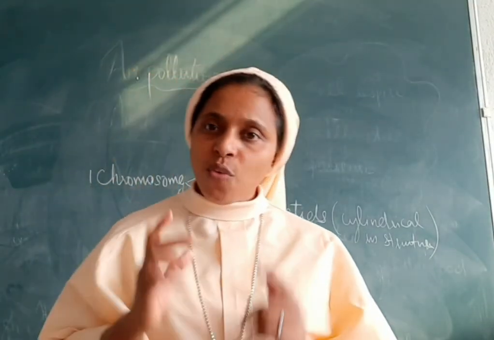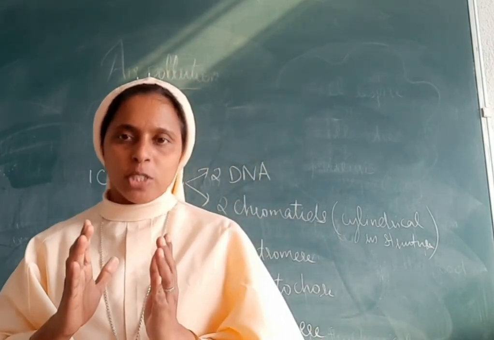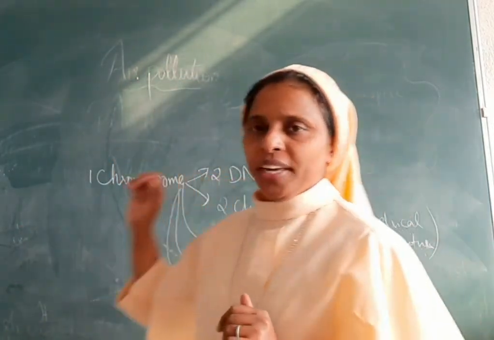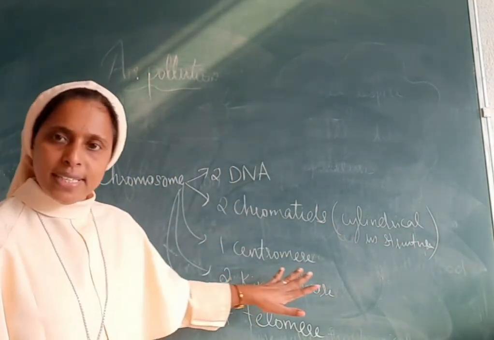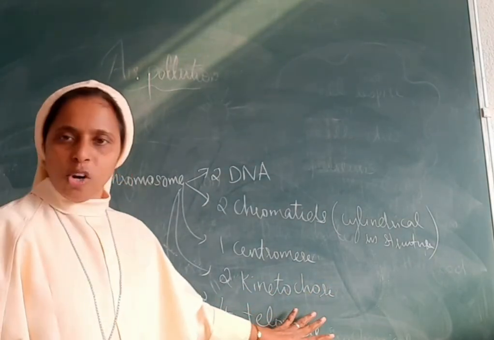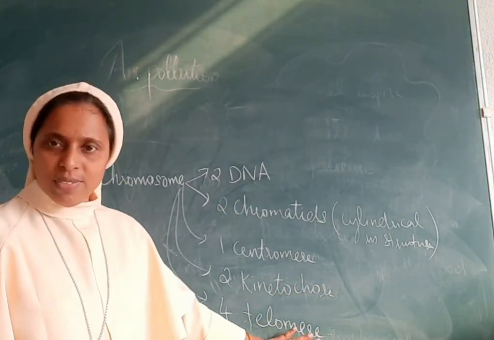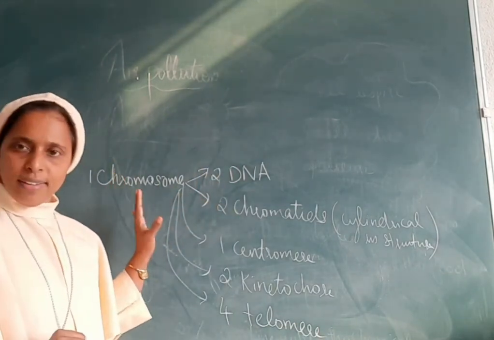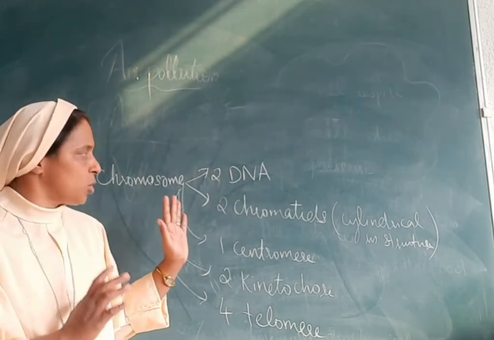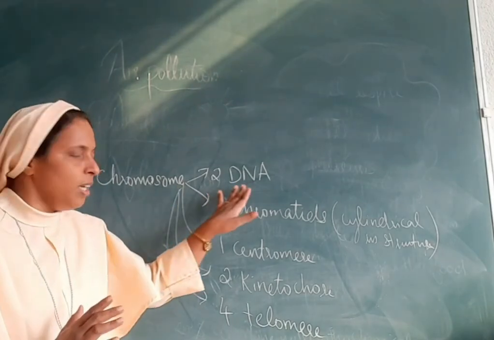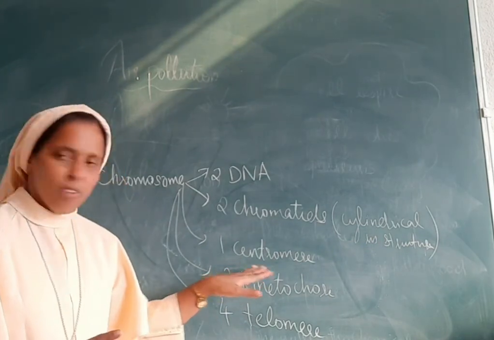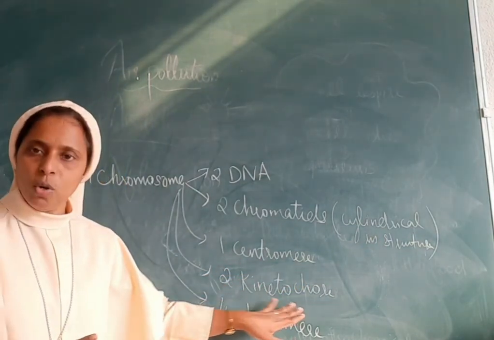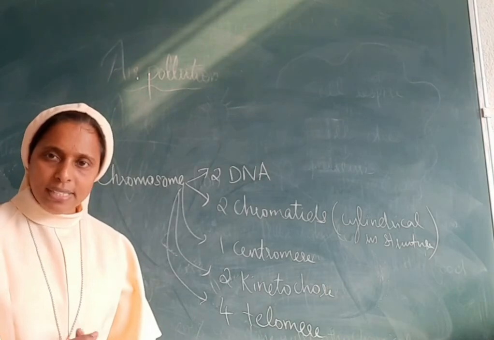So let's move forward. If we take one chromosome, what does it contain? 2 DNA, 2 chromatids, 1 centromere, 2 kinetochores, and 4 telomeres will be present. If we take the case of one chromosome, it has 2 DNA and 2 chromatids because it is cylindrical in structure. Then 1 centromere, 2 kinetochores, and 4 telomeres are present.